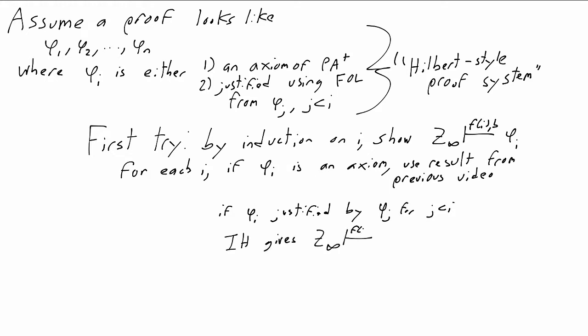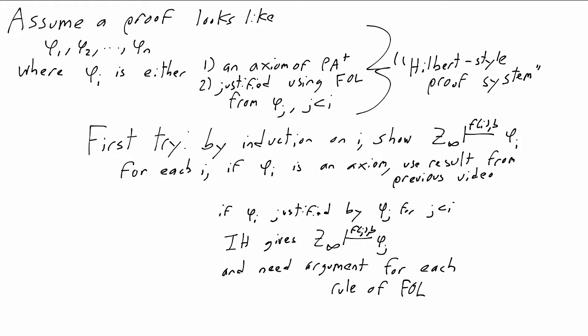And then for each of the rules of first-order logic, we need a case explaining how to translate that rule into Z infinity. And then this function f of i would come from counting the steps in each of those cases. The biggest bound from an axiom was omega times 4 plus 2 rank of phi plus 8, so we might hope f of i is going to be along the lines of omega times 4 plus 2 rank of phi plus 8 plus 13 times i, where 13 happens to be the number of steps in the largest case, corresponding to one of the rules of first-order logic. This is almost what happens.